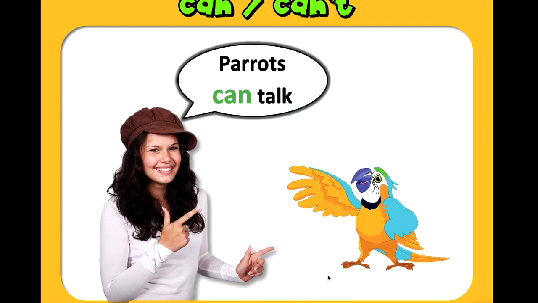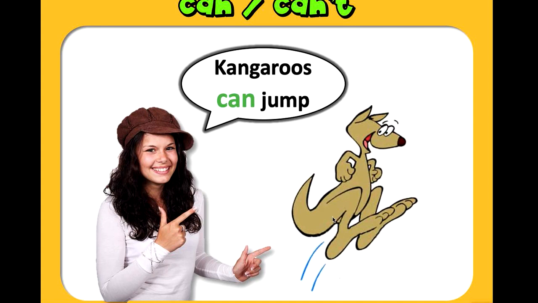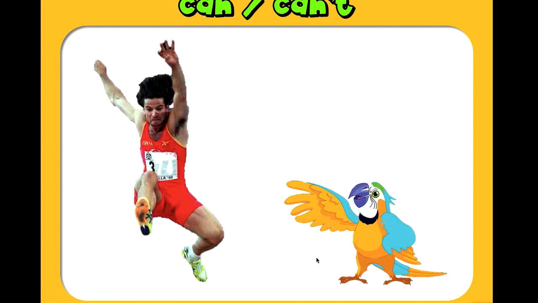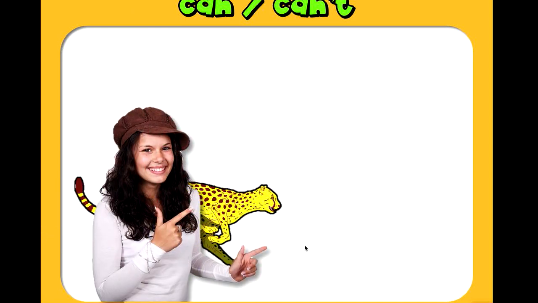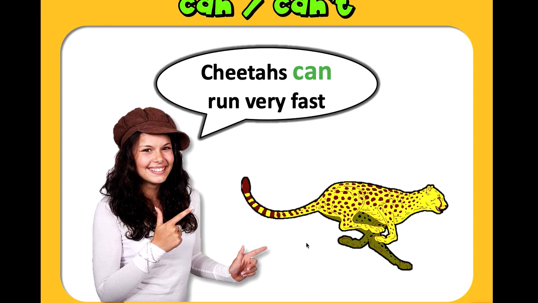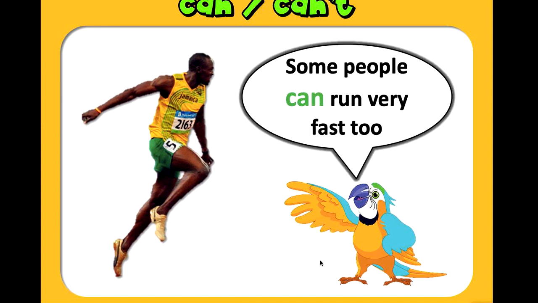Okay, for example, parrots can talk. They have the ability to talk. Kangaroos can jump. They have the ability to jump. Humans can jump too. Cheetahs can run very fast. They are able to run fast. Some people can run very fast too.